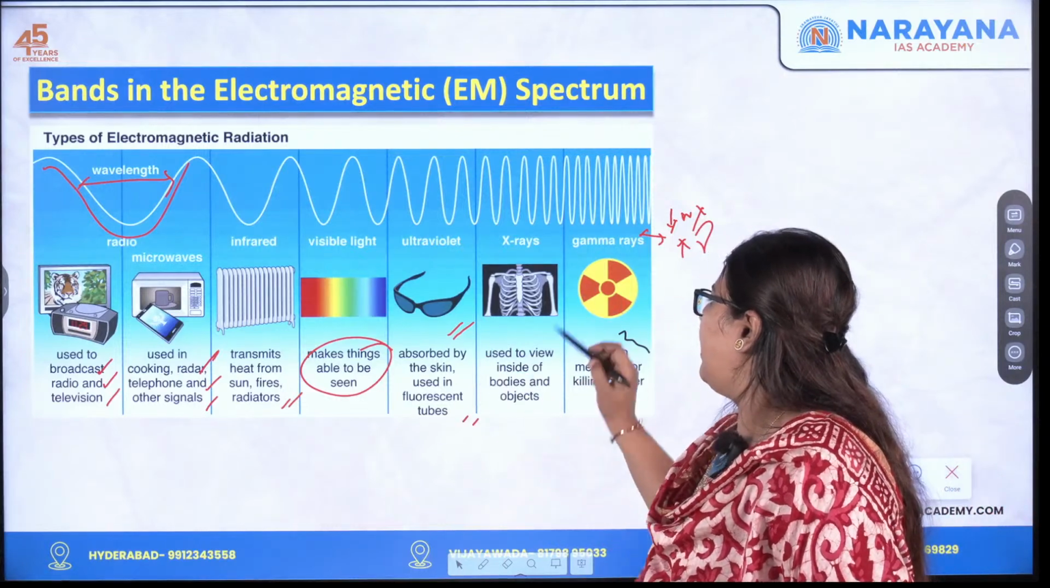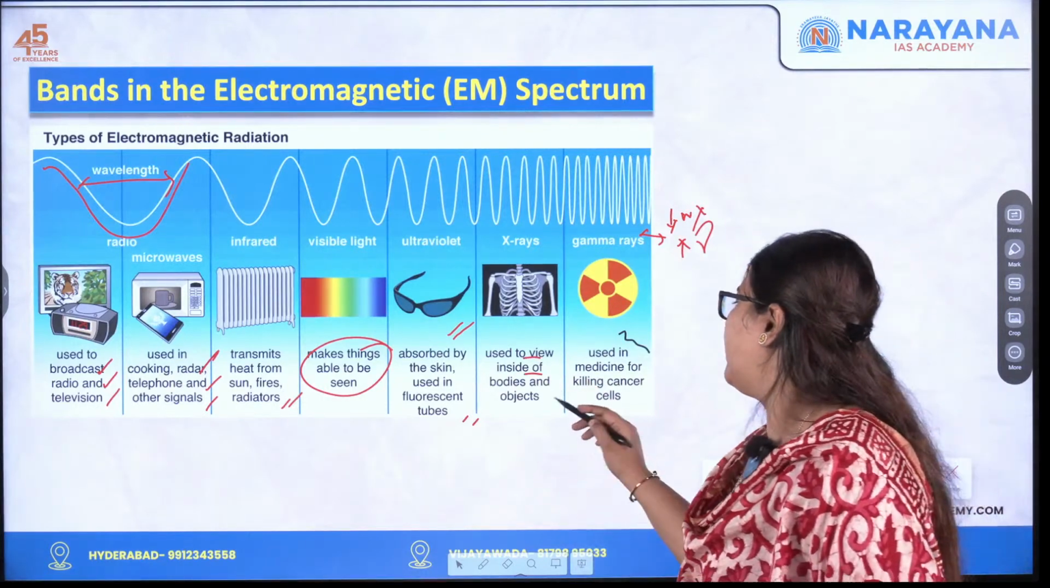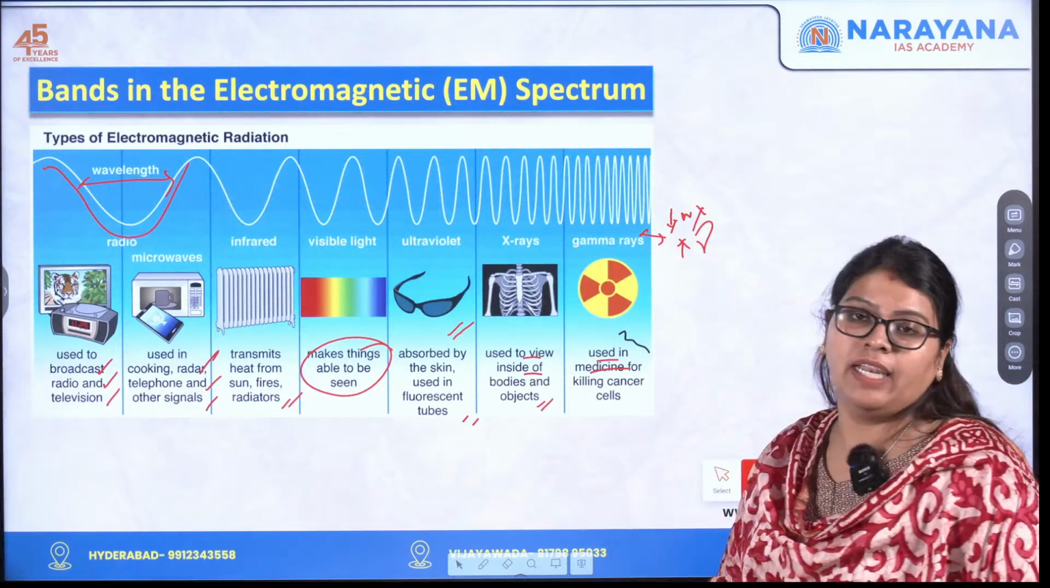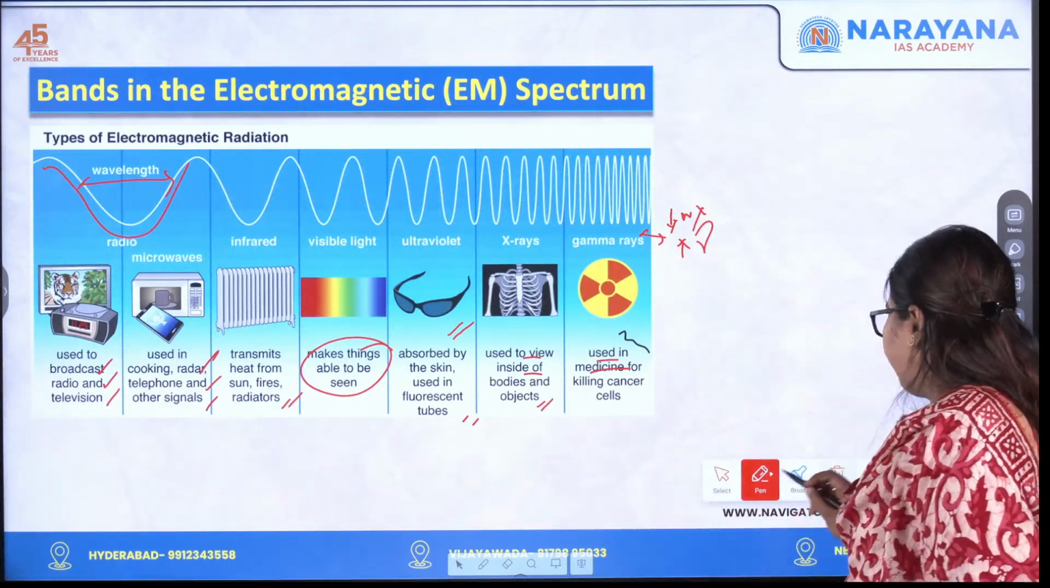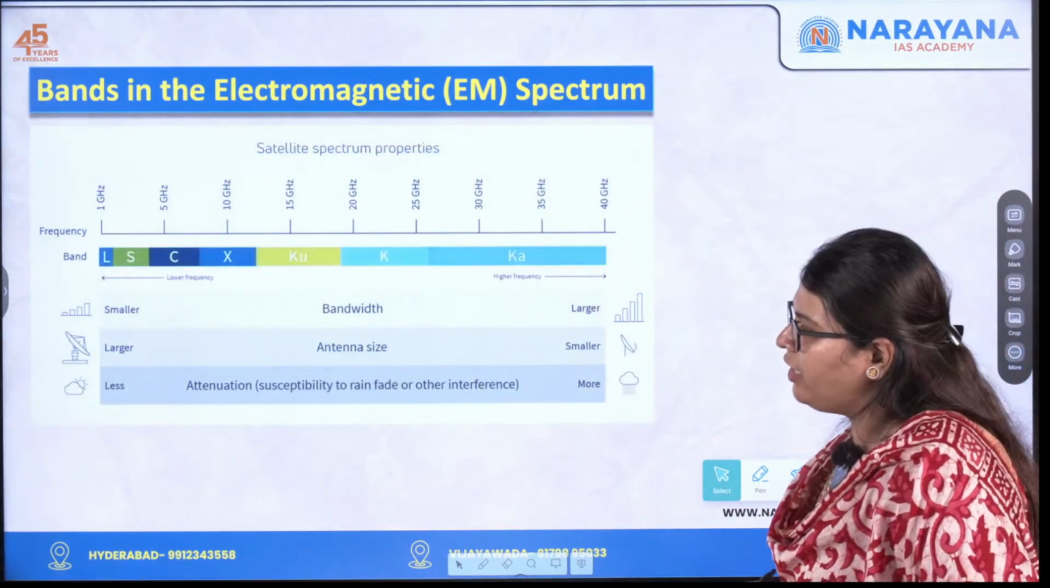And here, X-rays are used to view the inside of bodies as well as objects. The next one is the gamma rays. It is used in medicine for killing cancer cells. So these are different applications of the electromagnetic radiation.